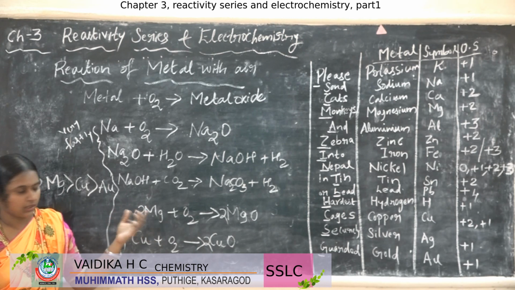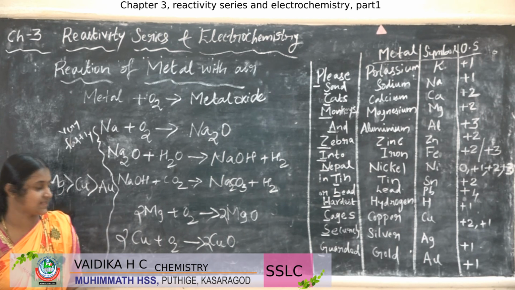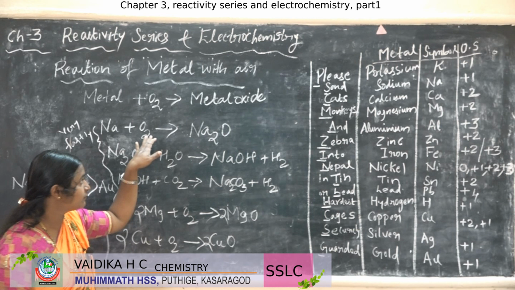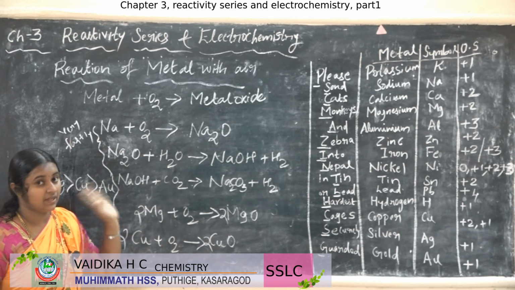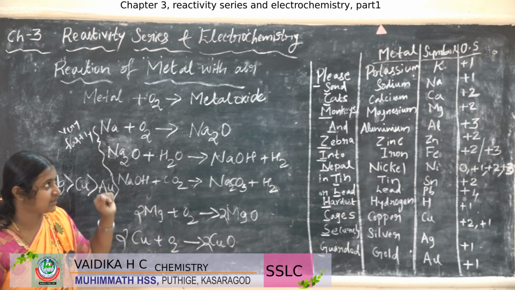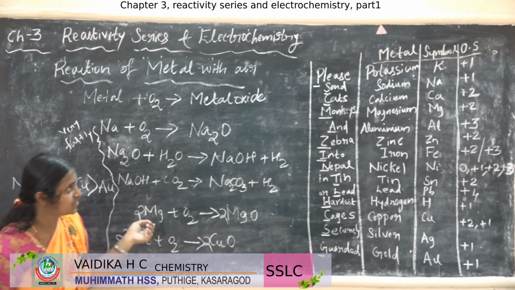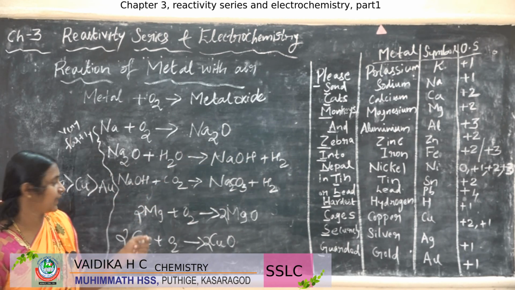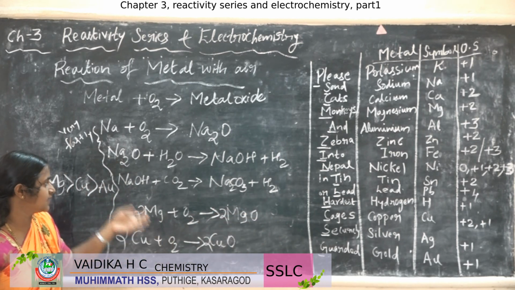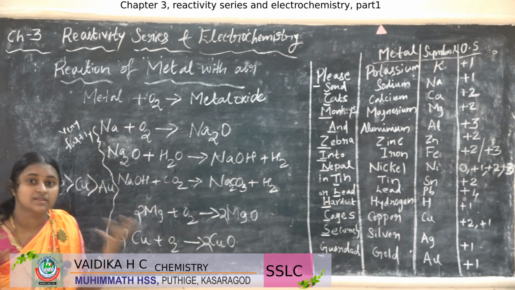Magnesium reacts with the oxygen and forms magnesium oxide. This occurs in a few days, but copper's will occur in a few years, and sodium's will occur in a few seconds. As you now compare the reactivity of metals, sodium will be at the top, then magnesium below the calcium, okay, and then copper, which is less reactive, so it takes a few years, magnesium takes a few days, and sodium takes a few seconds.